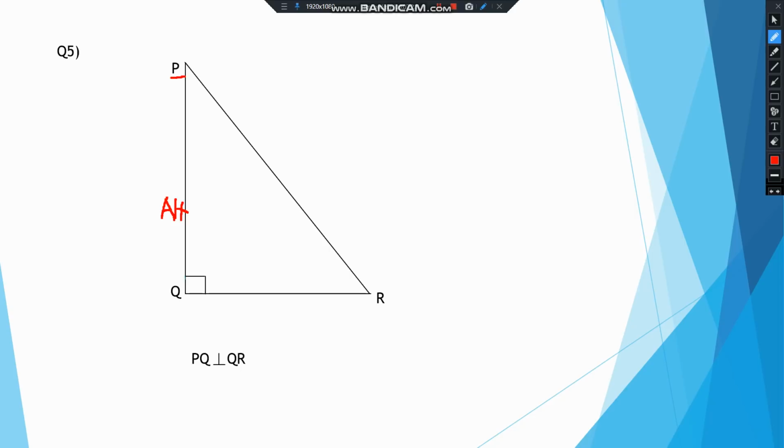Same way, what about R? From R, if we try to draw a perpendicular on the opposite side PQ, so RQ will be perpendicular, right? So PQ is perpendicular to QR. So PQ and QR both are sides of the triangle, as well as they are the altitudes of the triangle also. Okay.